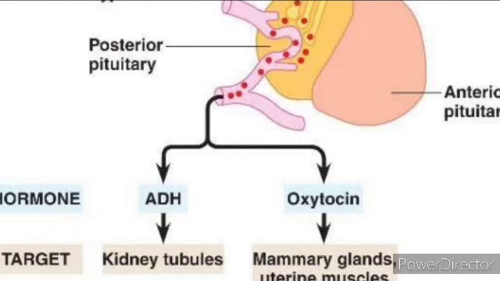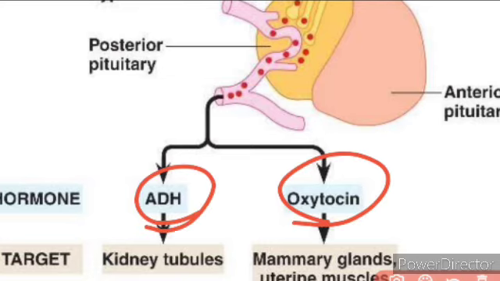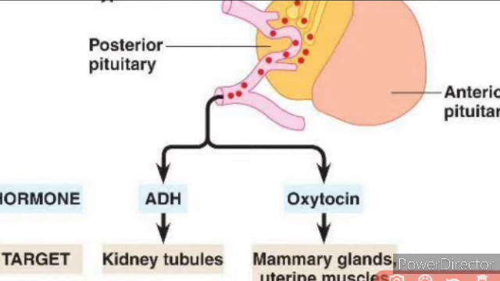Next, we'll see the hormones that are secreted by the posterior pituitary lobe, right? And there are two hormones that are secreted. One is ADH, the other one is oxytocin. Now, what is ADH? ADH is also called vasopressin, and ADH is nothing but antidiuretic hormone. The next one is the oxytocin. Now let's see first what is ADH.